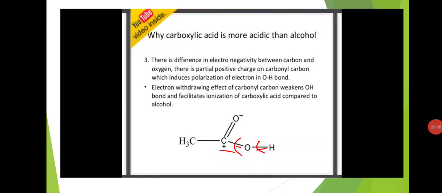And there is a difference in electronegativity between carbon and oxygen, and there is partial positive charge on the carboxyl carbon, which induces polarization of electrons in the oxygen-hydrogen bond. In carboxylic acids, the C double bond O carbon has a partial positive charge, so it attracts electrons from the adjacent hydroxy group. That's why electron density on hydrogen decreases, so hydrogen is easily removed. That is also one reason.